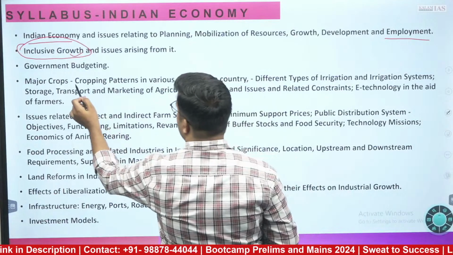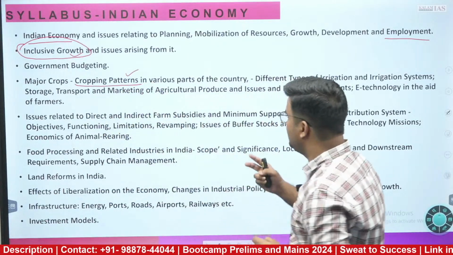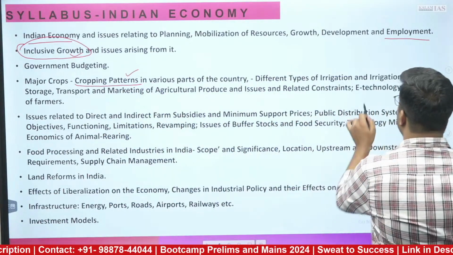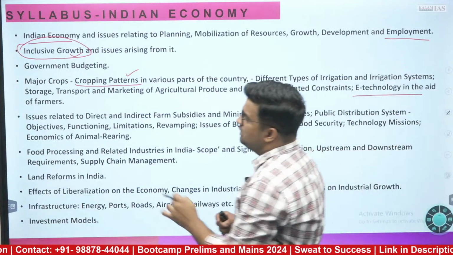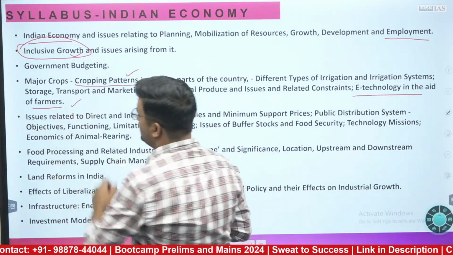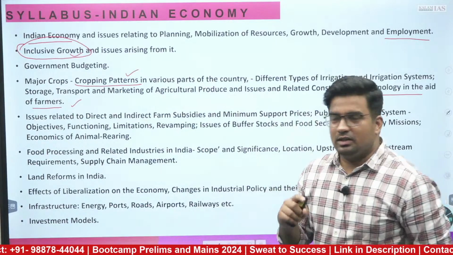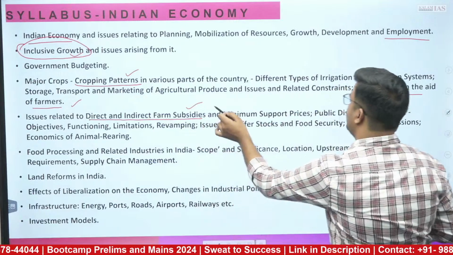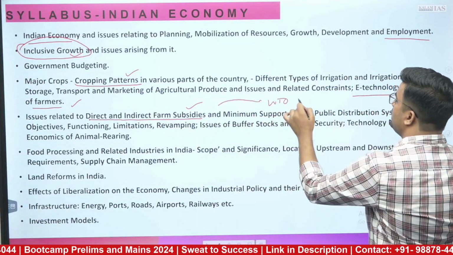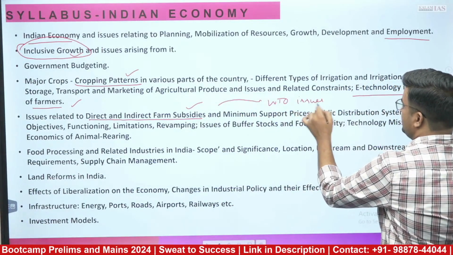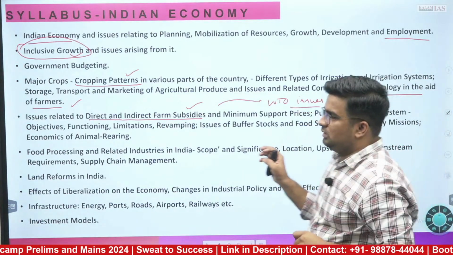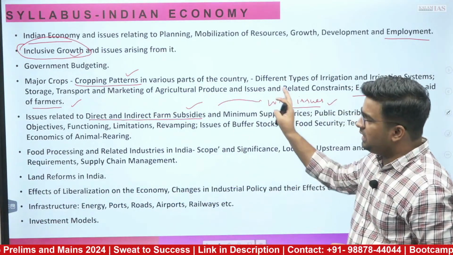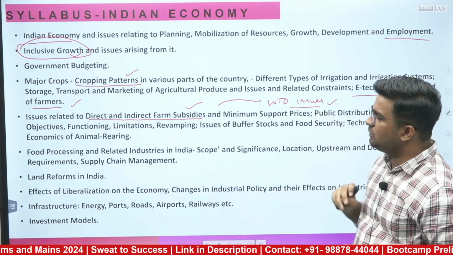Then see the cropping pattern aspect that they have asked. Furthermore, this e-technology aid to the farmers was one more question they asked this time. Then the aspect of direct and indirect farm subsidies they have asked, and they have connected it to the WTO issue on the subsidies given by India, right? So I have shown you they are asking the questions directly from here only.